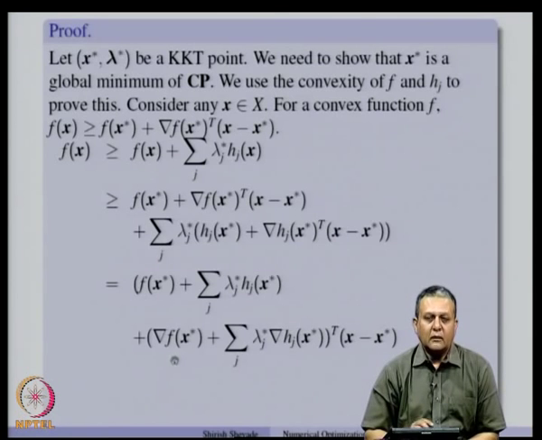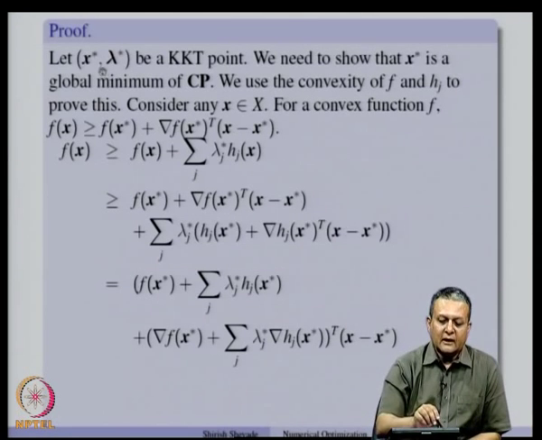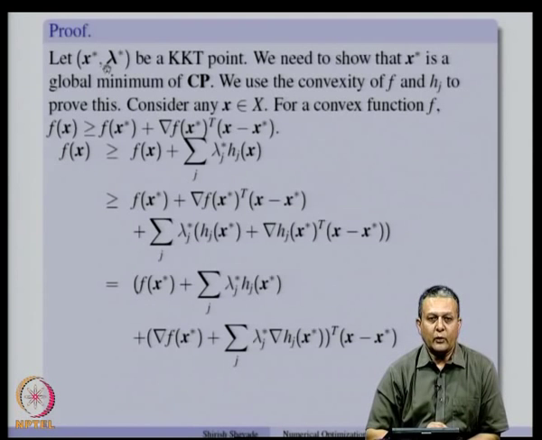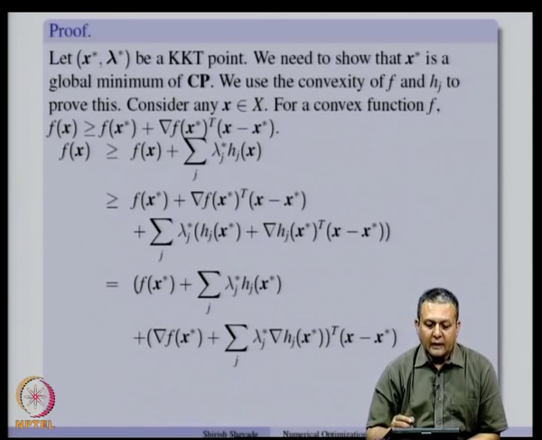Now, we have assumed that (x*, lambda*) is the KKT point and satisfies the necessary KKT conditions. So, since the complementary slackness condition is satisfied, we have lambda_j* h_j(x*) to be 0. So, every term in this summation is 0.